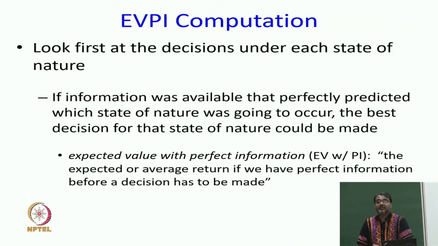With perfect information means that if I knew what the perfect information is, what am I going to do? But I do not know what the perfect information is going to be. So, I will have to take expectation over the various information I will get. So, it is the expected or average return if we have perfect information before a decision is made.